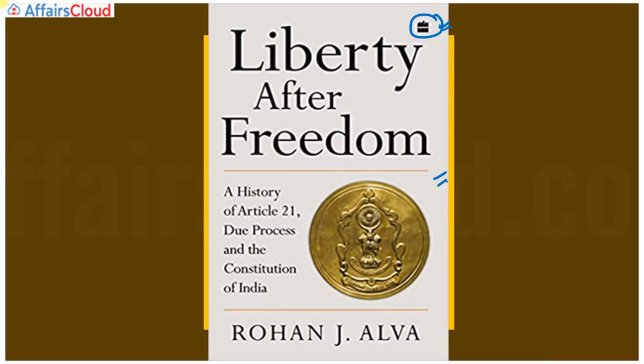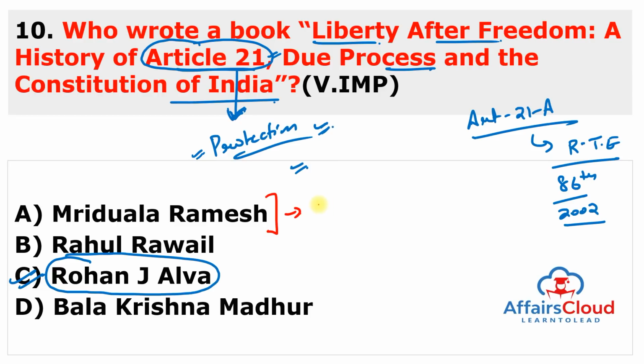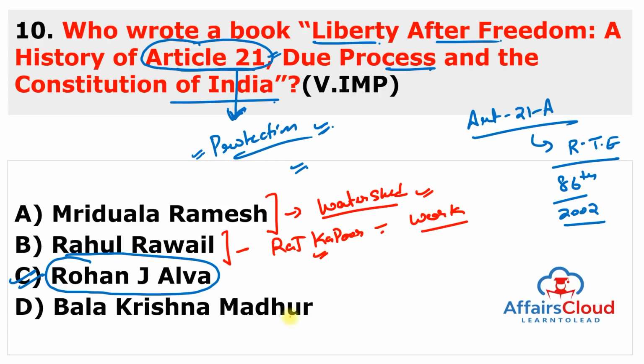A very beautiful cover page. You can see this is Article 21. But the other options are also very important. You can see the first option, Mridula Ramesh, a very important author, wrote a book, Watershed: How We Destroyed India's Water and How We Can Save It. Next is Rahul Rawail, who wrote a book about Raj Kapoor, and the caption is The Master at Work. So this book tells us about Raj Kapoor. Next is Balakrishnan Madhur, who wrote a book, At Home in the Universe. Again, all the books are very, very important.